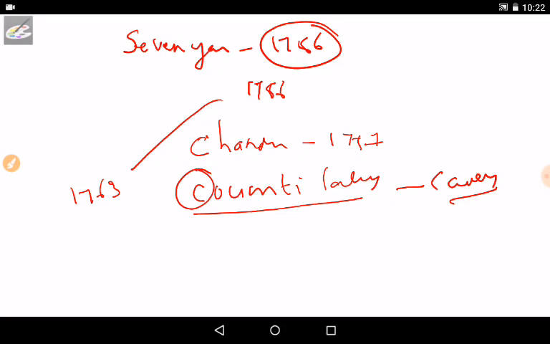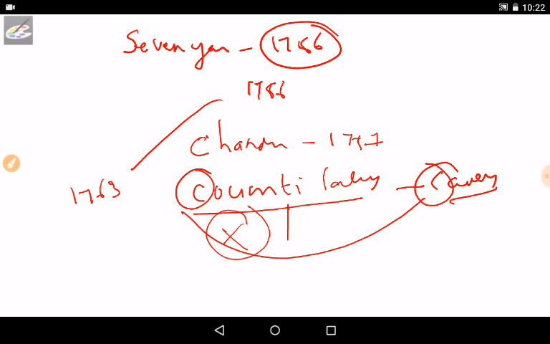Count Lally captured Cuddalore. And C starts from C. Then he attacked Madras. He failed to capture Madras. This was a great failure for Count Lally. Okay, and he then made a great mistake. The second mistake done by him is he simply recalled Bussy.